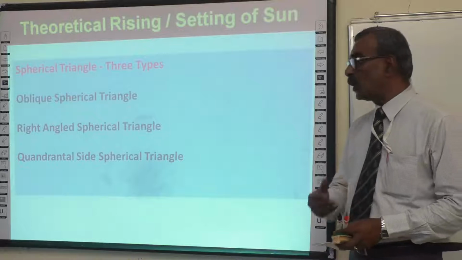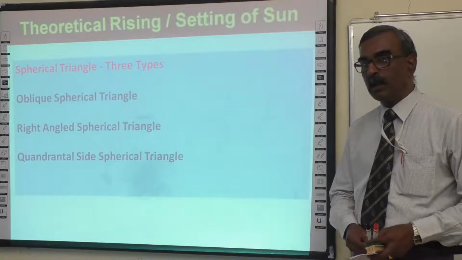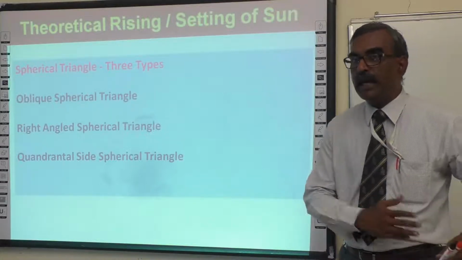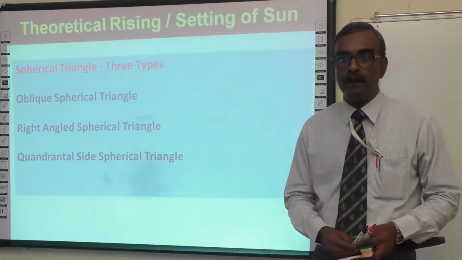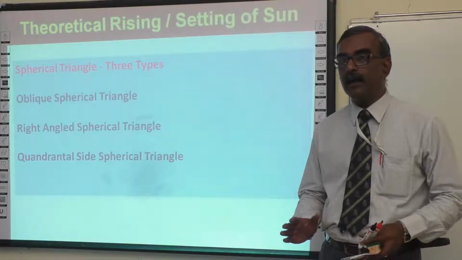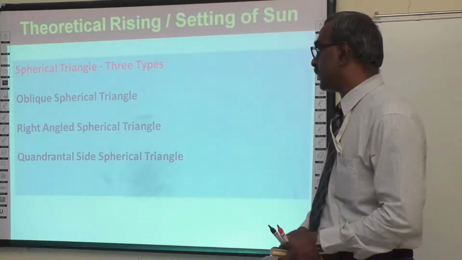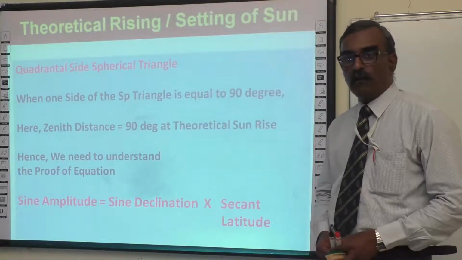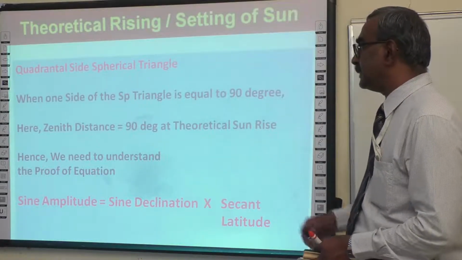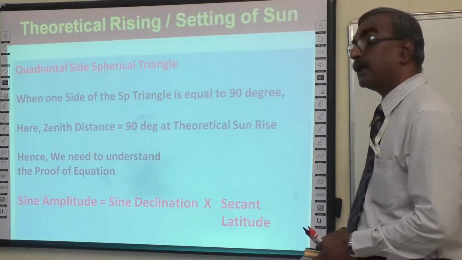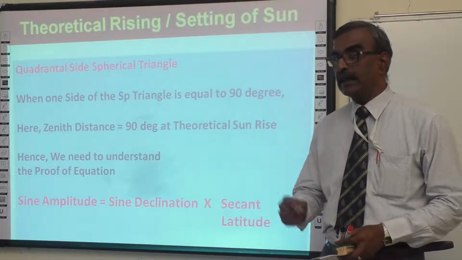Now let us look at what a quadrantal spherical triangle is. It is different from a right angle spherical triangle. Here, the side between 2 positions, A and B, is equal to 90 degrees and the included angles are not 90 degrees. If one of the sides is equal to 90 degrees, then that spherical triangle is termed a quadrantal spherical triangle. Here the zenith distance is equal to 90 degrees at theoretical sunrise, as we have seen some time back, because the true sun is at the rational horizon.